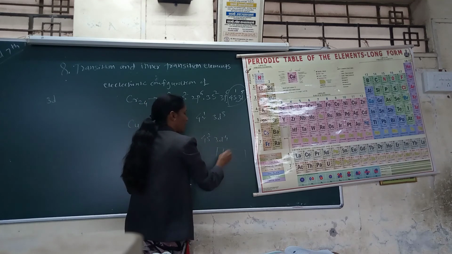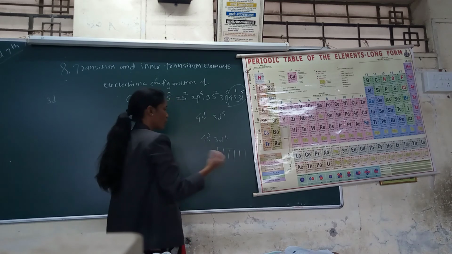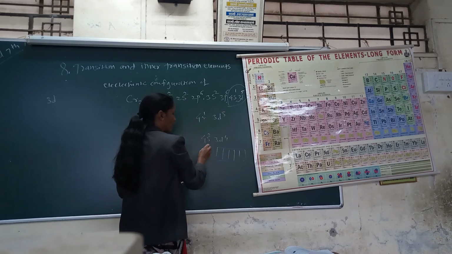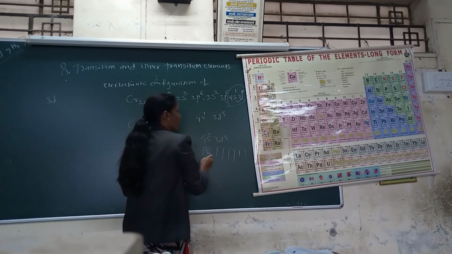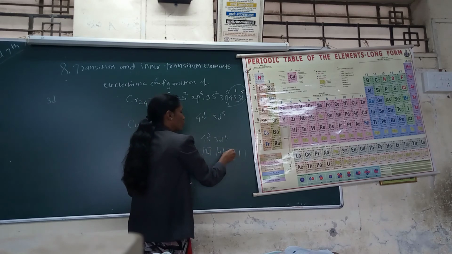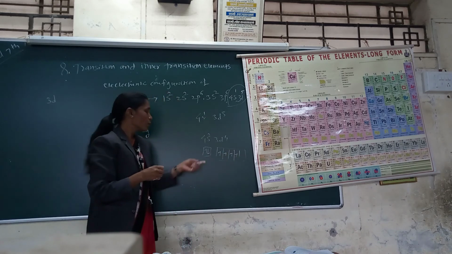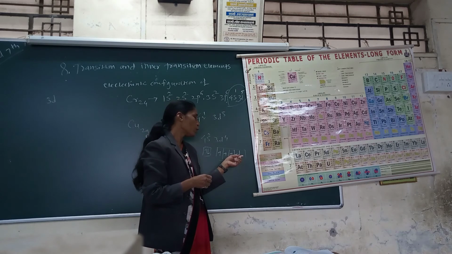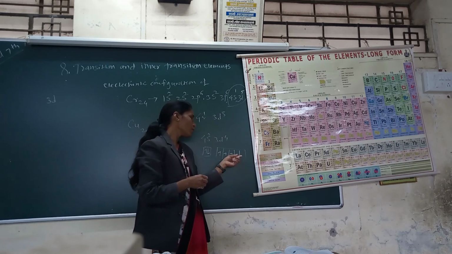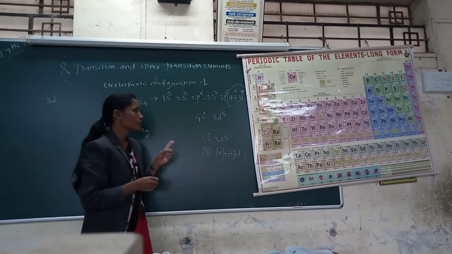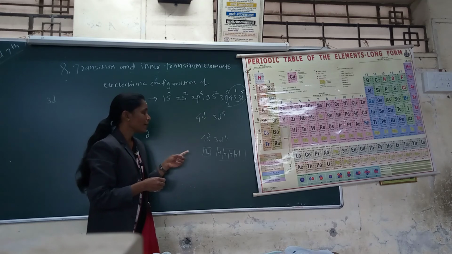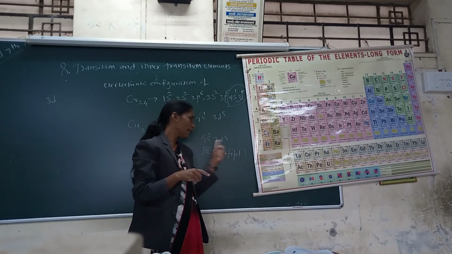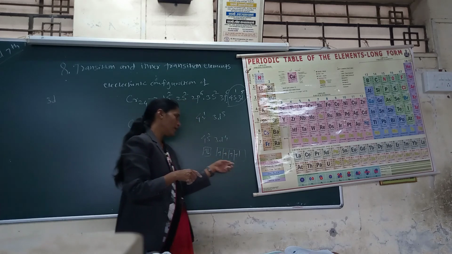The d orbital contains 5 suborbitals and s contains 1. Here 2 electrons, one parallel, another antiparallel, and 4 in d: 1, 2, 3, 4. From this, one orbital remains to complete the half-filling. For stability, all orbitals are completely filled or half filled.